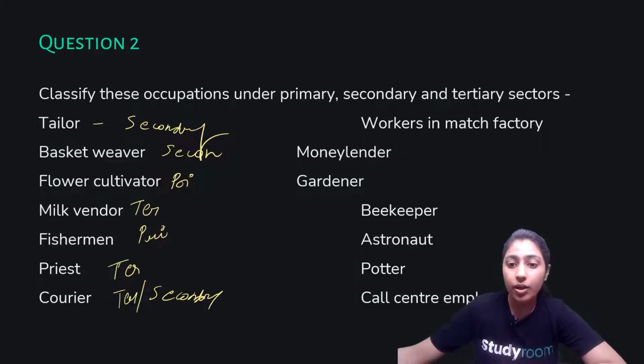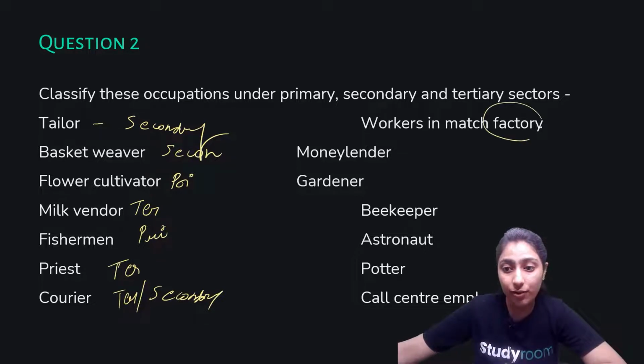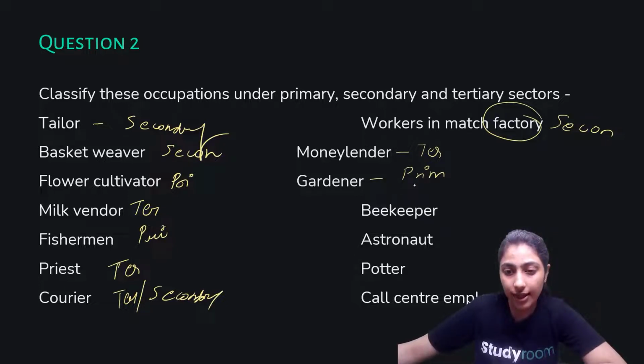Okay. Workers in match factory basically is indicating to secondary sector. Money lender will come under your tertiary. Gardeners will come under your primary. Then beekeepers will again come into your primary. Then astronauts will come under your tertiary sectors.